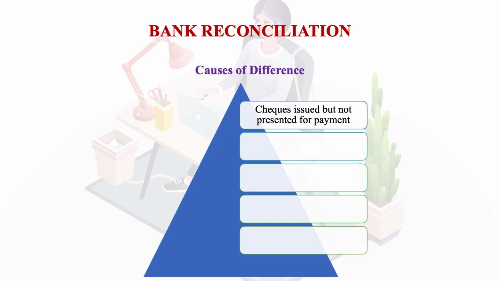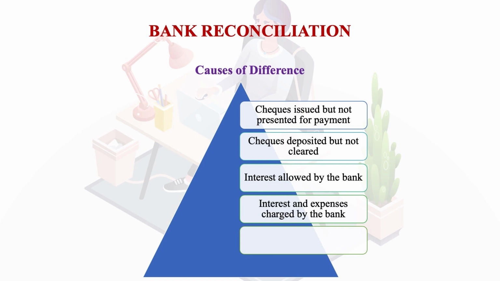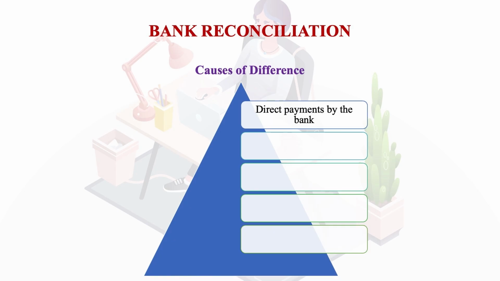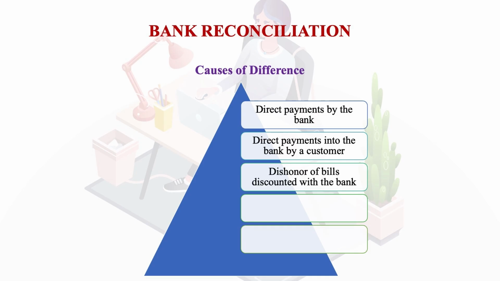First is checks issued but not presented for payment, checks deposited but not cleared, interest allowed by the bank, interest and expenses charged by the bank, interest and dividend collected by the bank, direct payments by the bank, direct payments into the bank by a customer, dishonor of bills discounted with the bank, bills collected by the bank on behalf of a customer, and errors committed. So these are a few of the instances where we can see that there can be differences between the cash book and the passbook, and these are the differences which we have to rectify.